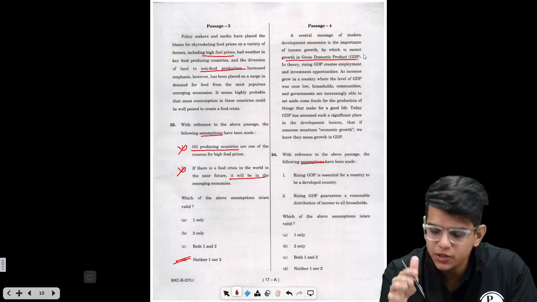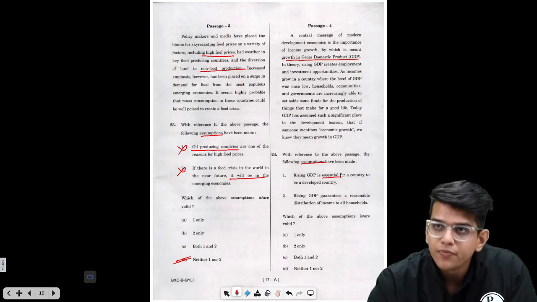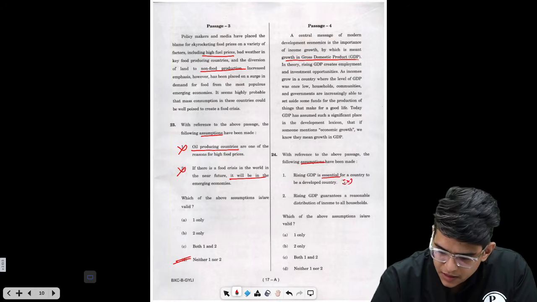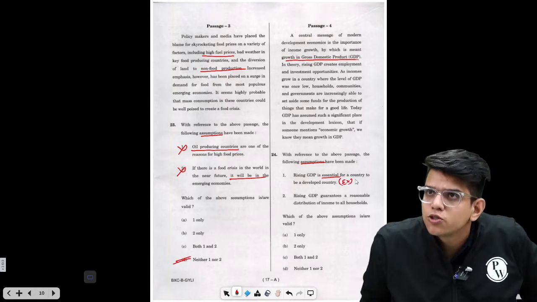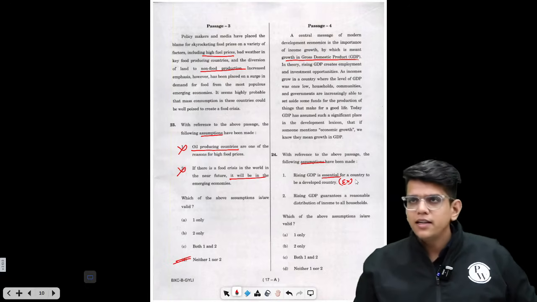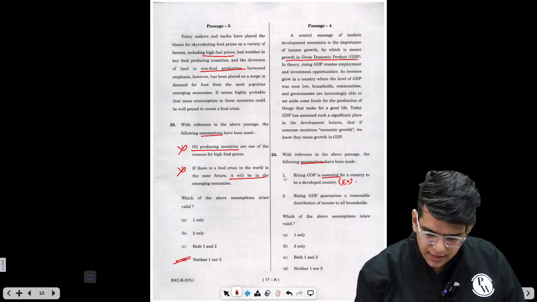Now, what are the options given to you? Rising GDP is essential for a country to be a developed country. Essential, this is extreme. This is not essential for a country to be developed. Suppose the GDP of the US falls tomorrow. Will you say that the country's status has changed from developed to developing? No. So this is incorrect.